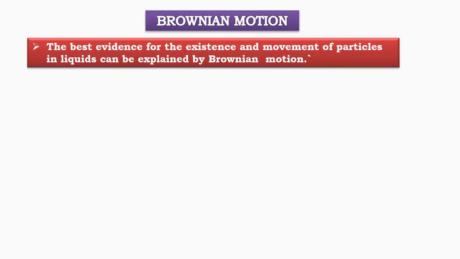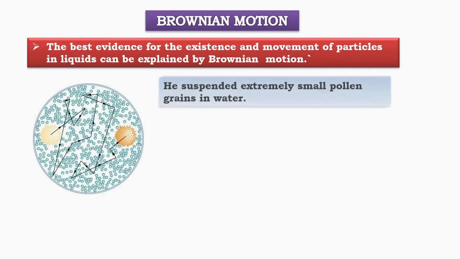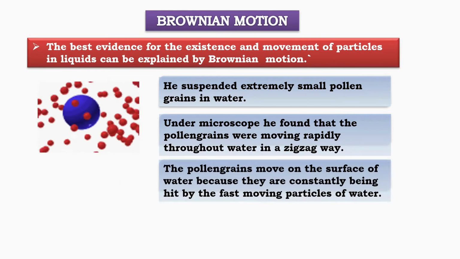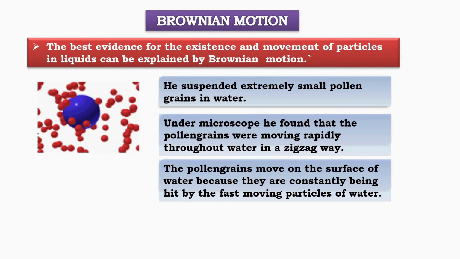Brownian motion and particle movement. Robert Brown and Brownian motion. In 1827, the scientist Robert Brown observed something remarkable. He found that tiny pollen grains suspended in water moved rapidly in a zigzag pattern when viewed under a microscope. This random movement was later explained as Brownian motion, which provided clear evidence of the movement of particles in liquids.